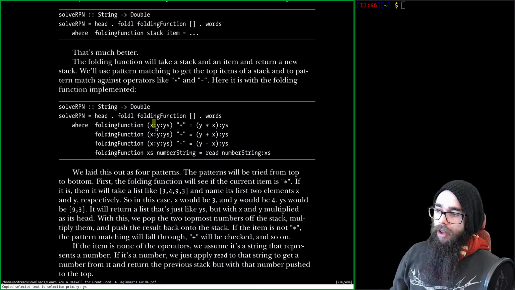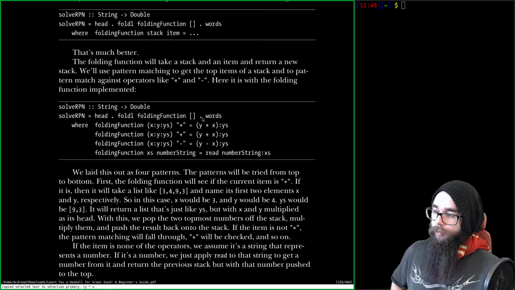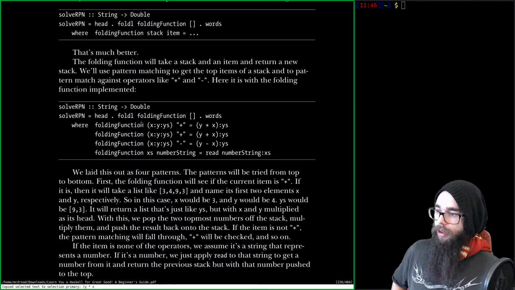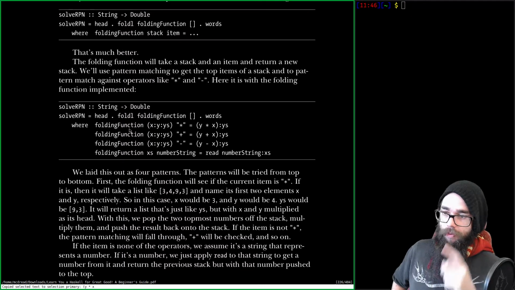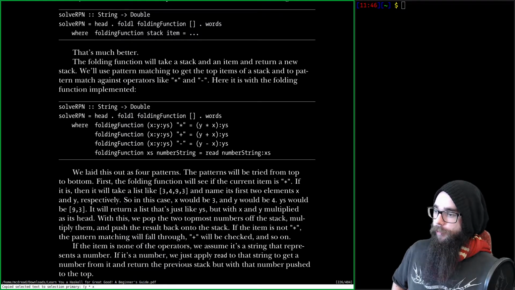So x and y is replaced by x multiplied by y at the head of the list. It's on top because we were looking at the stack before. And the same thing for plus and minus.